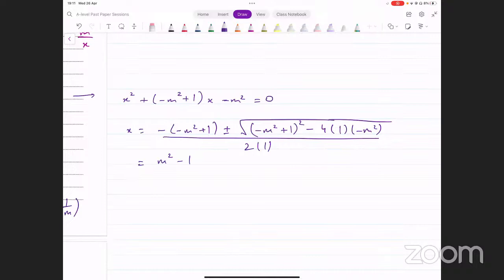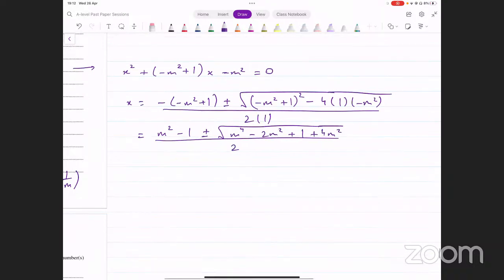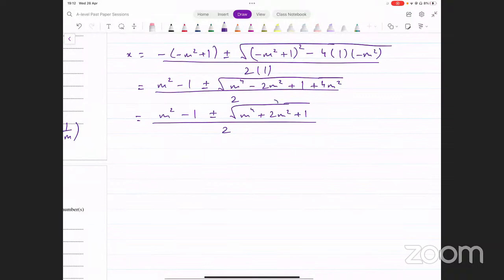M squared minus 1 plus minus square root of m raised to the power 4 minus 2m squared plus 1 plus 4m squared whole divided by 2. And now this becomes pretty complicated. You have m squared minus 1 plus minus square root of m raised to the power 4 plus 2m squared plus 1. Okay, so now you need to be able to figure out कि ये perfect square है. यहाँ अंदर आप factorization कर लें तो ये actually बन जाएगा m square minus 1 plus minus square root of, यहाँ अंदर आपके पास एक perfect square बन जाएगा. You can write it like this: (m square plus 1) the whole squared whole divided by 2.